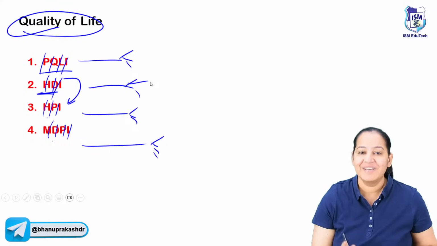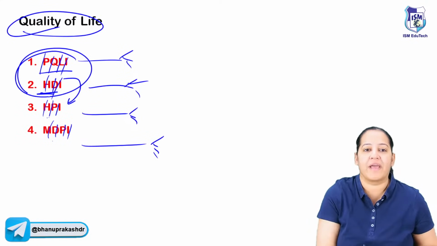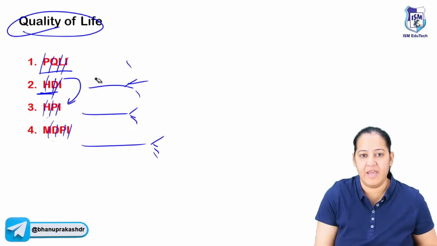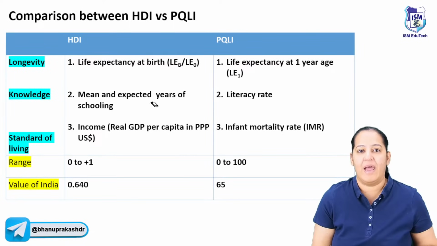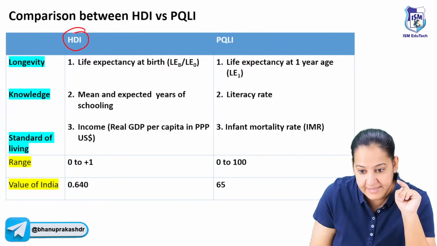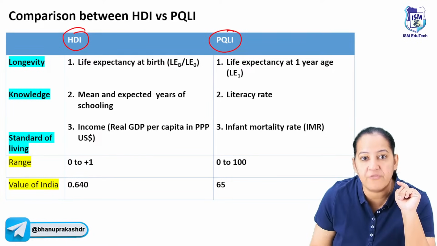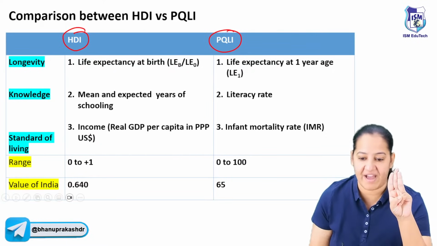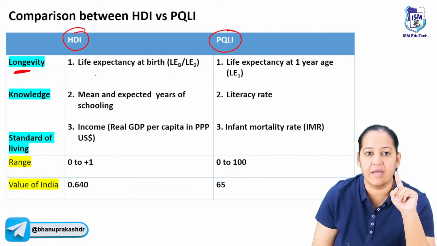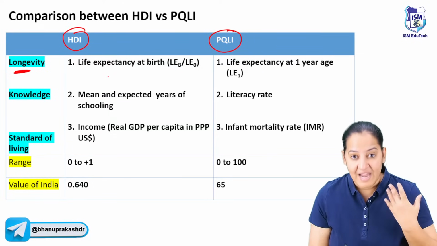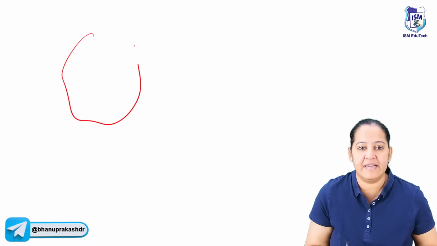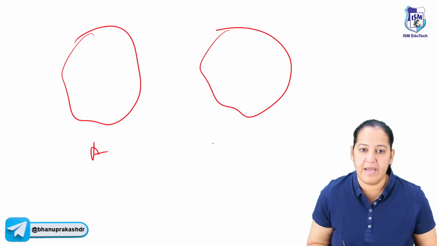Can I start? So the first one, we are discussing these two together, PQLI and HDI. HDI is Human Developmental Index, and PQLI is Physical Quality of Life Index. There are three components in each of them. The first component is longevity. For example, what is the life expectancy of a newborn born in a country? For example, this is India and this is US, country A and country B.